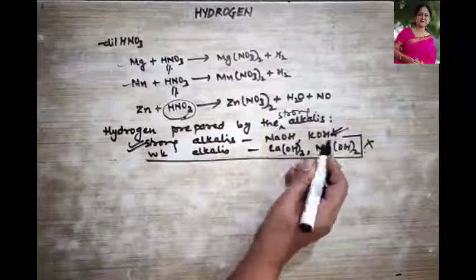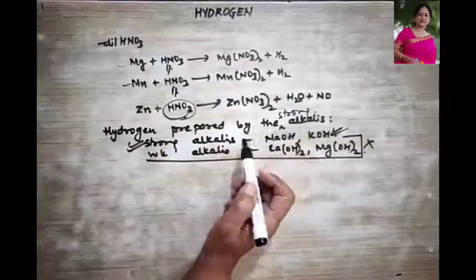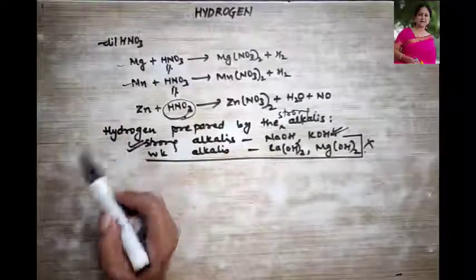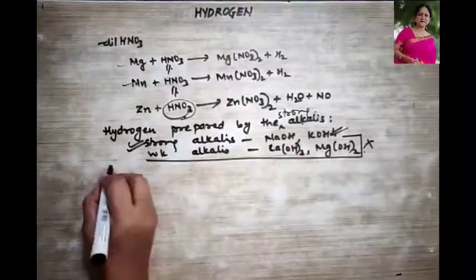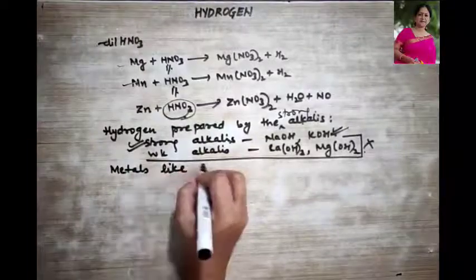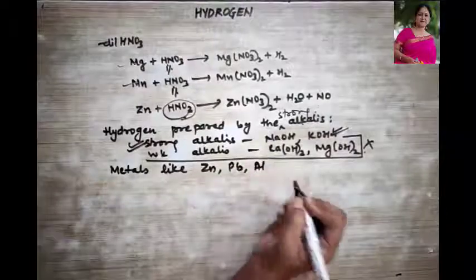Could be NaOH or KOH. So what kind of metals react with strong alkalis to form hydrogen? They are only few that you have to remember. That is metals like zinc, lead and aluminium.